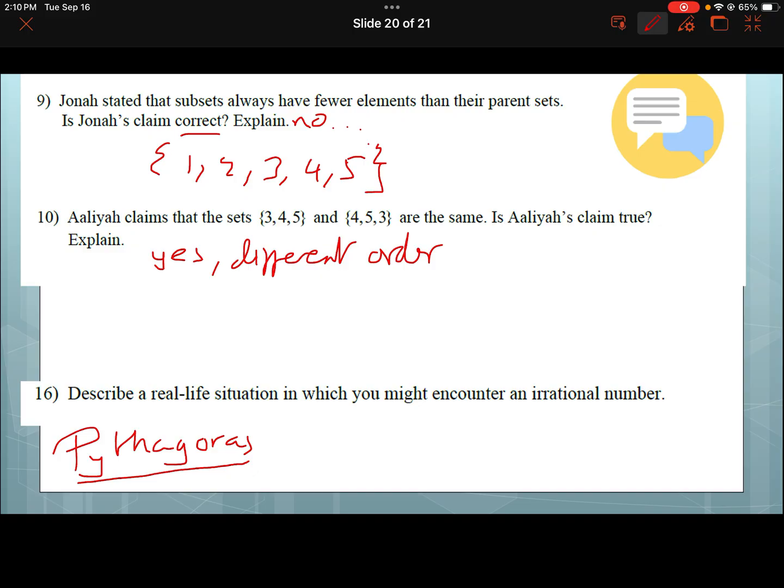Where else? If you ever want to do anything with a ball, or if you have a rain barrel at home and want to know how tall it will be or how much liquid can fit inside it, because it has a circle, it's going to include pi. So any type of thing with a circle, if you want to have a frame around a clock, you're going to have to use pi. So basically anywhere you're going to use pi or a square root, you're probably going to find an irrational number.